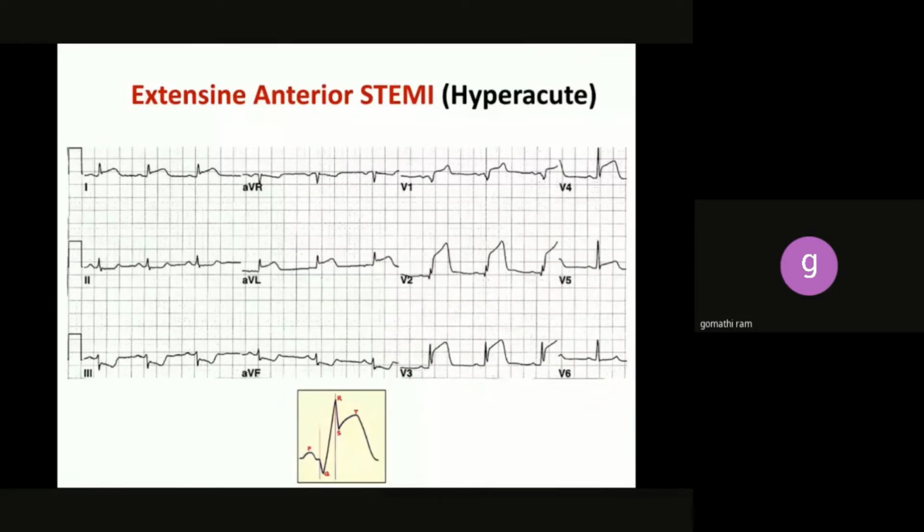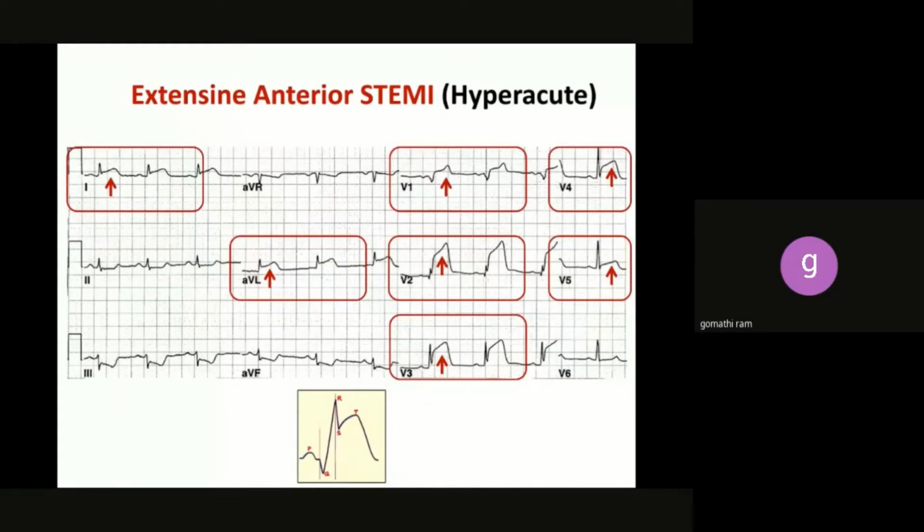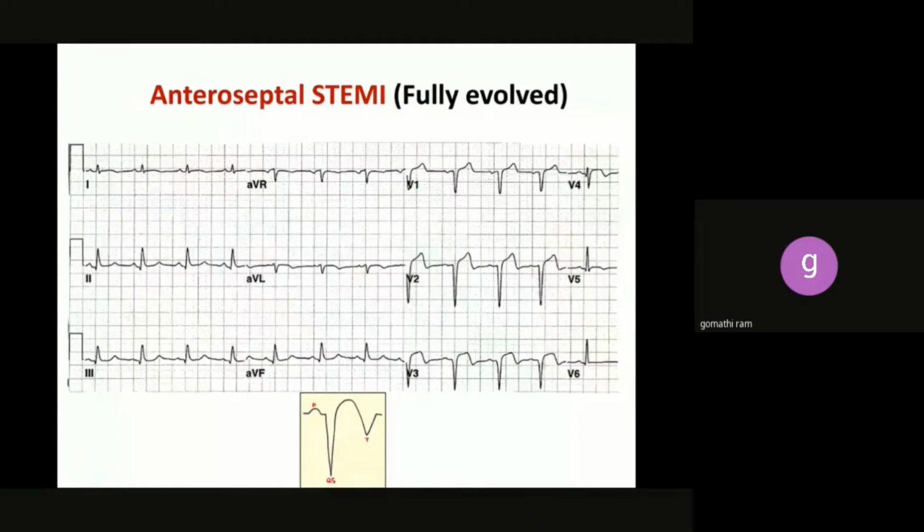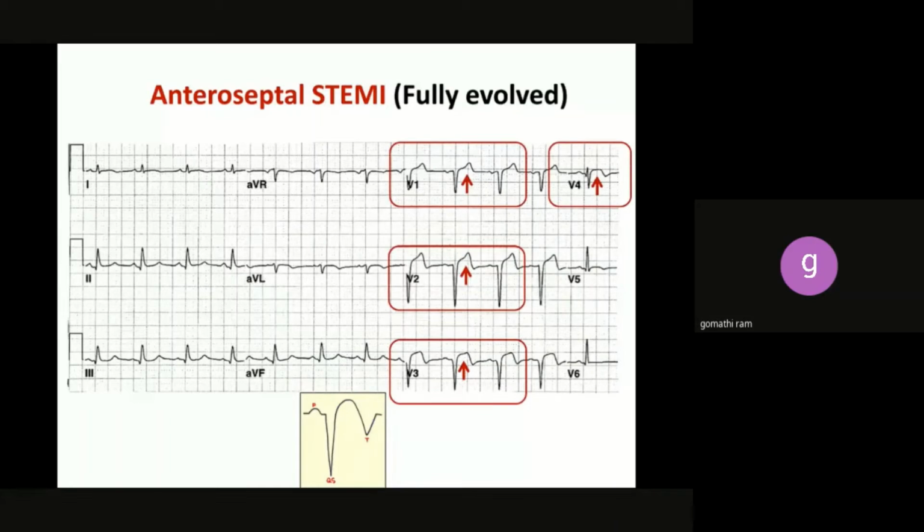So this is an extensive anterior wall STEMI. You are able to see the hyperacute phase, slope elevation of ST, tall and wide T, and of course an increased VAT in L1, AVL, V1 to V5, to some extent V6. So this is an extensive anterior wall STEMI. Now you're able to see the fully evolved. What will you see in fully evolved? Only a pathological Q, ST elevation and T inversion. So this is seen in V1, V2, V3 and V4, which are the anteroseptal leads.